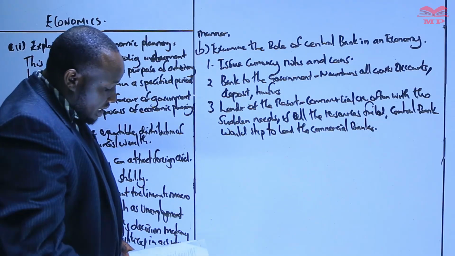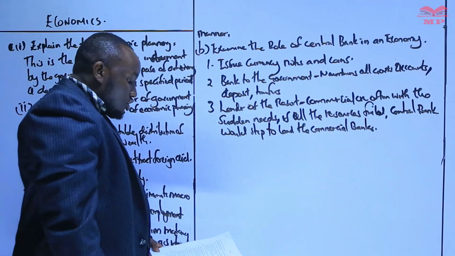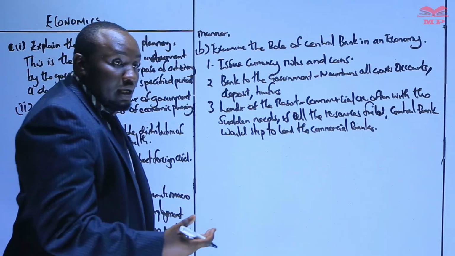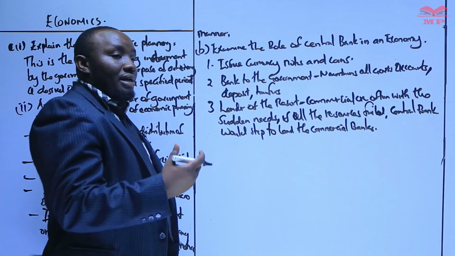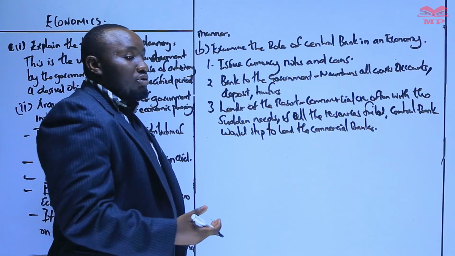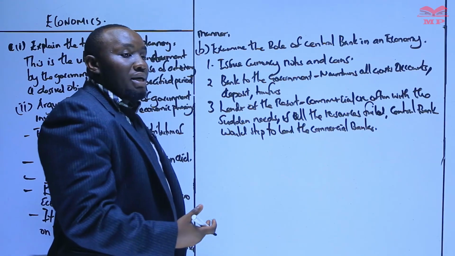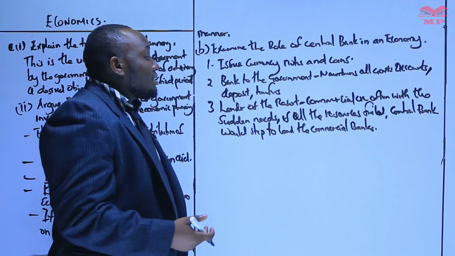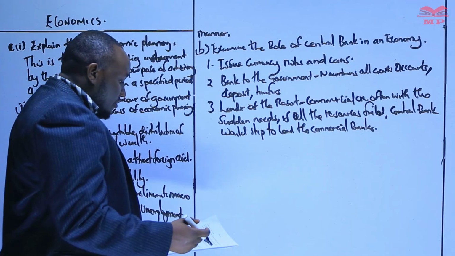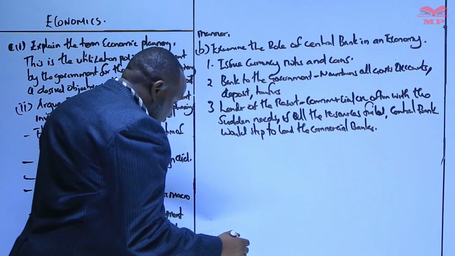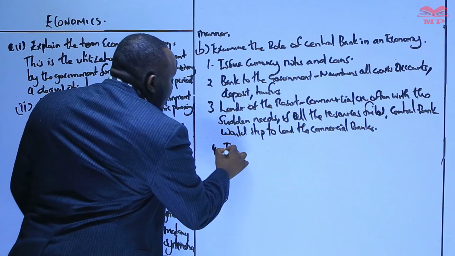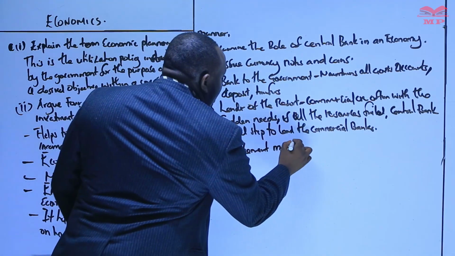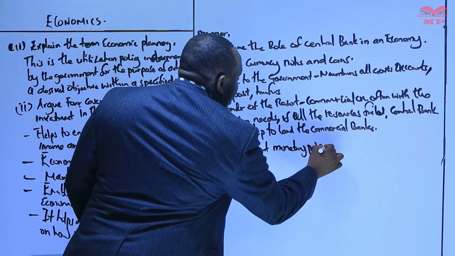Number 4, we can talk about how the central bank implements monetary policy. Commercial banks assist the central bank in implementing monetary policy, but it is the central bank that implements monetary and fiscal policy.